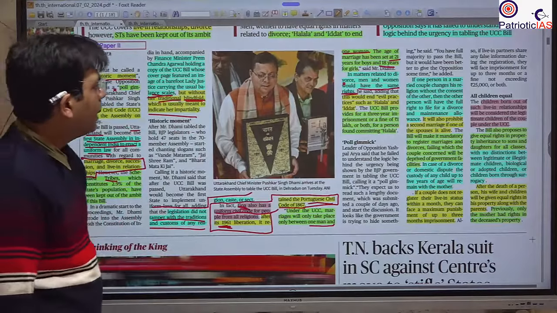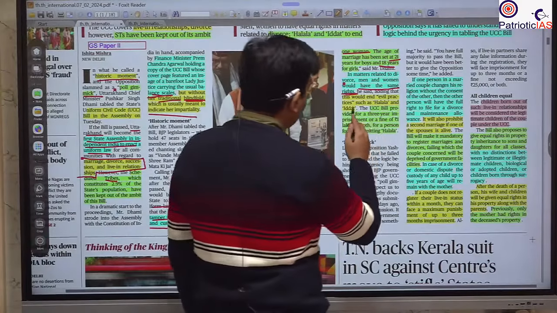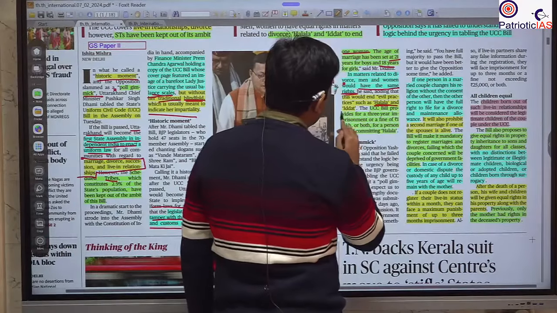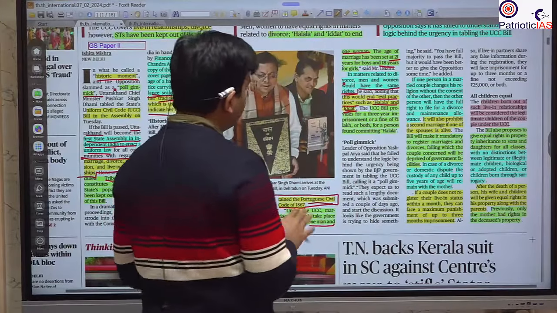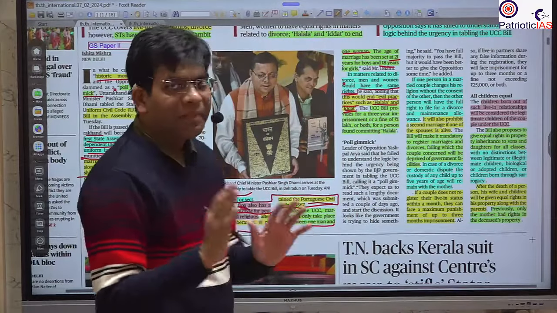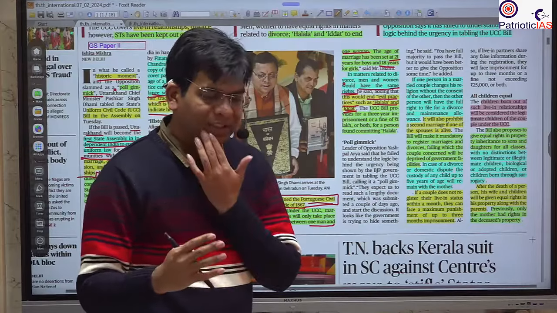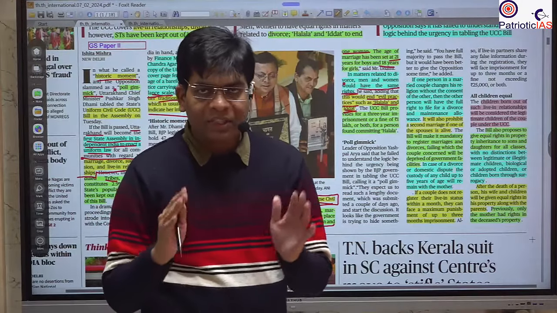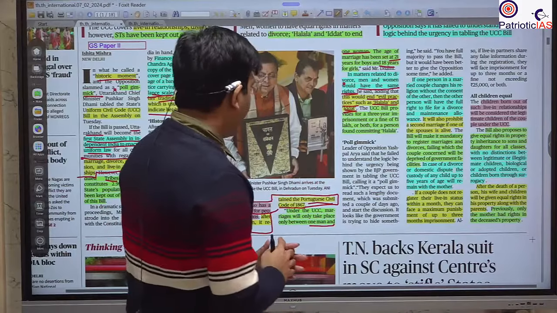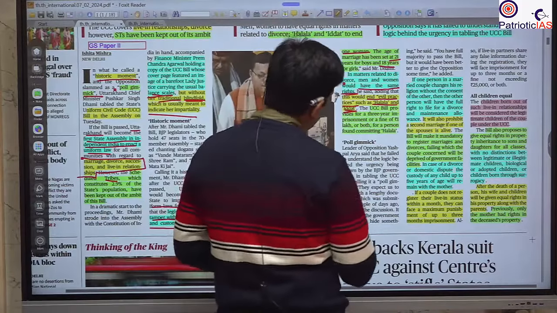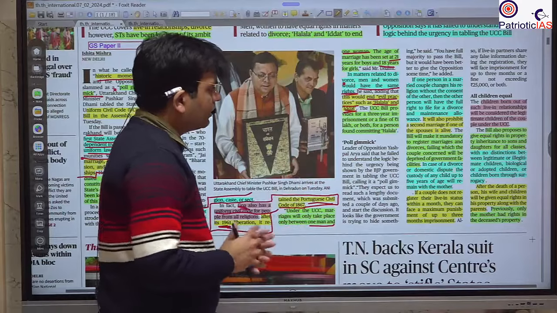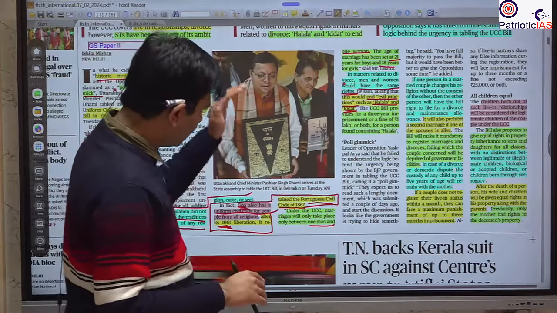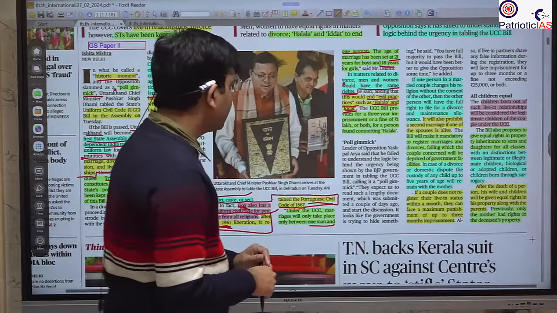This would end evil practices such as halala and iddat. What is iddat? It is the waiting period after the death of the husband or after divorce, a cooling period. Before this period the woman cannot marry, so it applies just to women, which is why it is discriminatory.